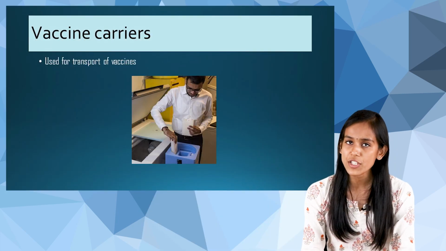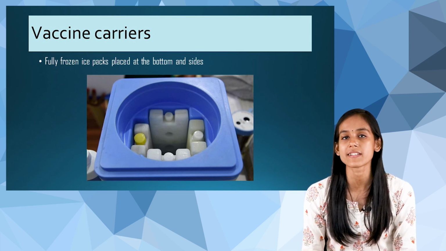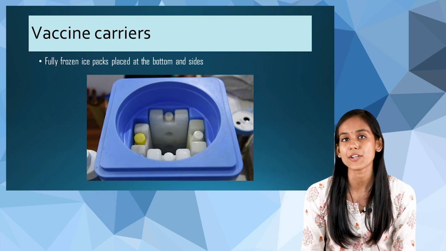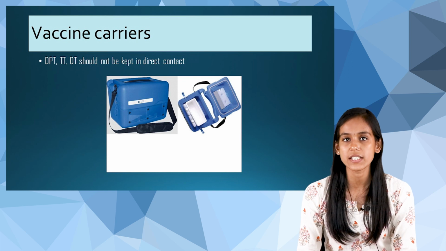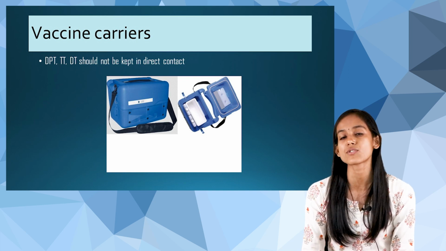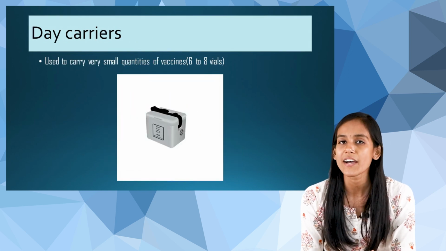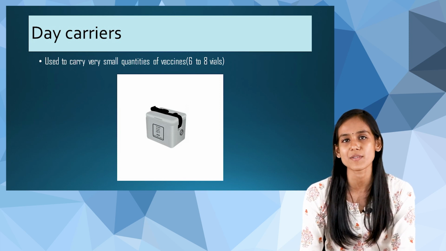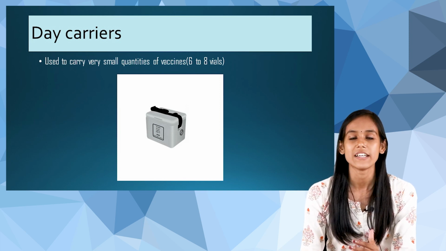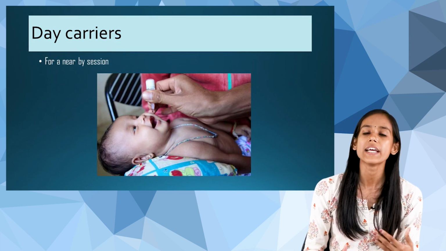Next is vaccine carriers. This is also used for transportation of vaccines. Here there will be fully frozen ice packs at the bottom and at the sides of the container. If you are taking DPT or TT vaccines, these vaccines should not be in direct contact with the ice packs. Then we have day carriers, which are used to carry a very small quantity of vaccine, only 6 to 8 vials, and this is for nearby sessions.